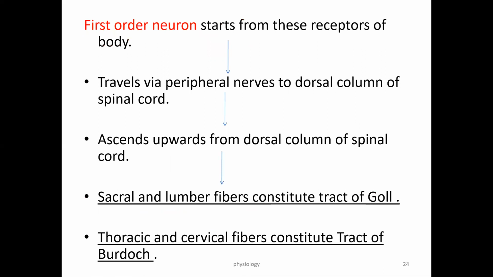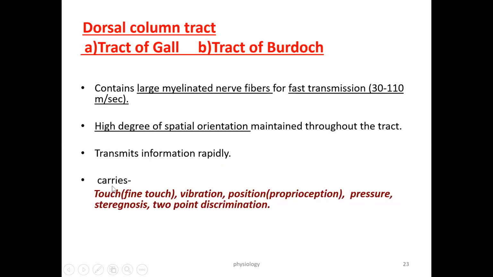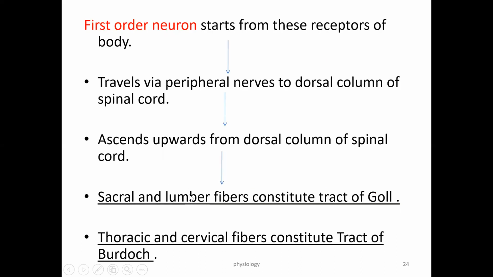Now you have to write the answer in three parts: the first order neuron, the second order neuron, and the third order neuron. The first order neuron for the dorsal column pathway, or tract of Goll and Burdach, starts from the receptors. There are various sensory receptors. The receptors for touch and vibration are the Pacinian corpuscle and Merkel's disc. These are the receptors for touch sensation. So these carry the information from that particular sensory receptor.